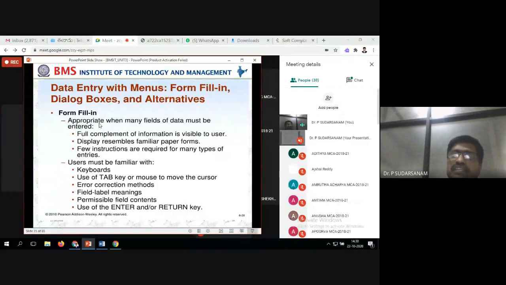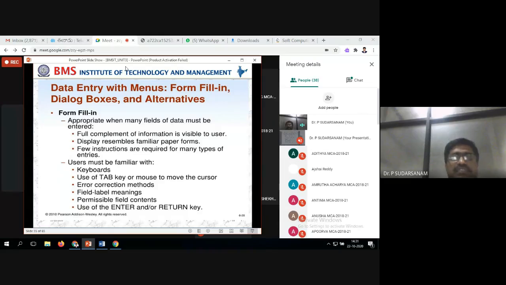For example, if I'm clicking there, we are filling one form. Instead of selecting that particular item, I should be able to press tab also. If I press tab, it automatically moves to the next location, the next data entry field. So that is the way of writing. You have to follow the rules.